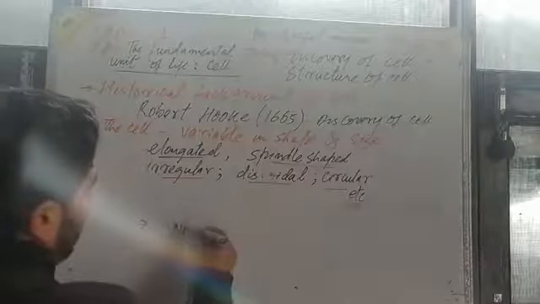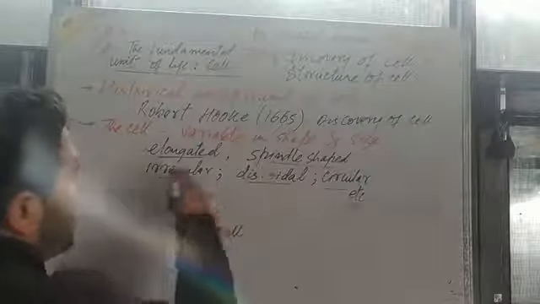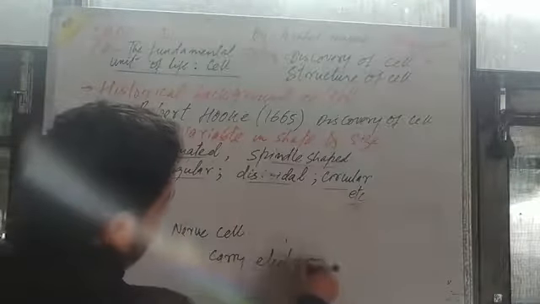That means dimension. The dimension of the cell depends upon the function it performs. अगर हम example देंगे, अभी मैंने बताया कि elongated in form है. You take the neuron cell. It is elongated in form because it has to carry electrical impulse, which is generated, from receptors to the, we can say, to the brain.